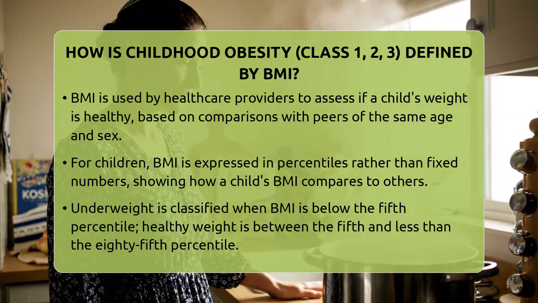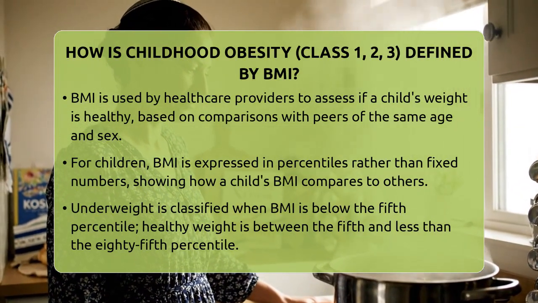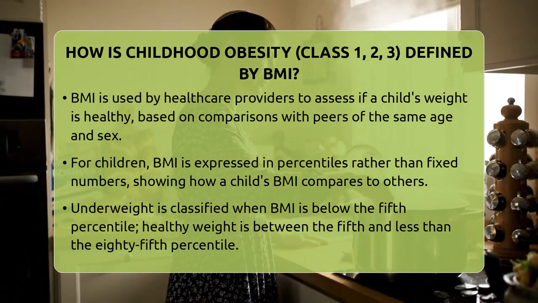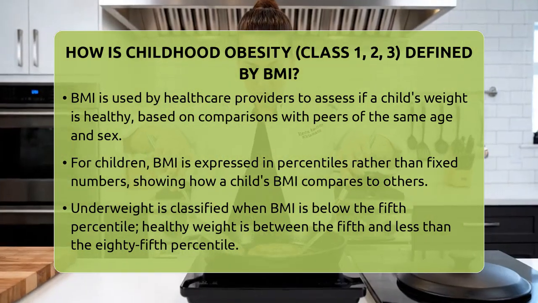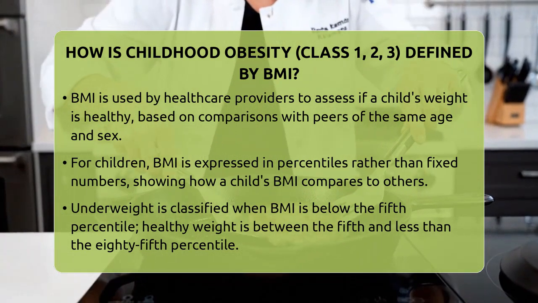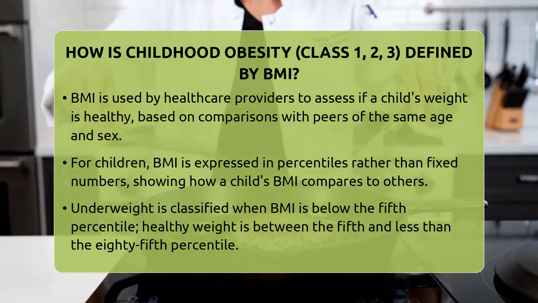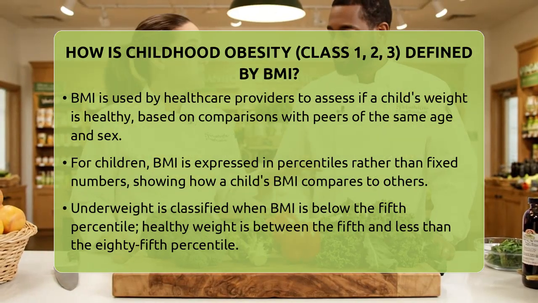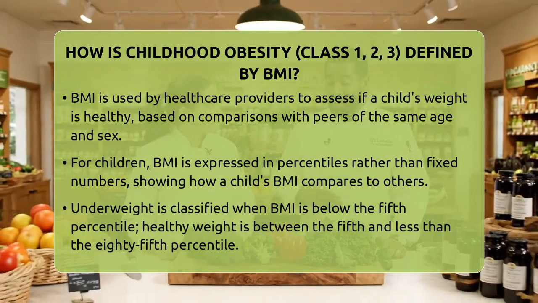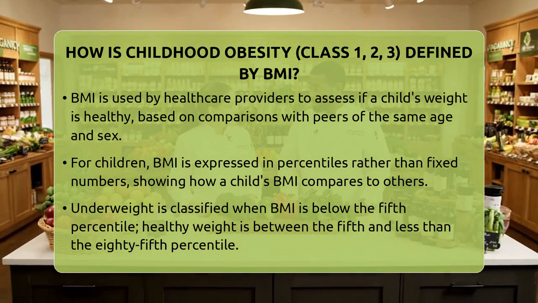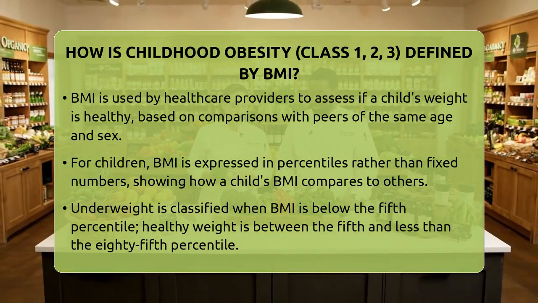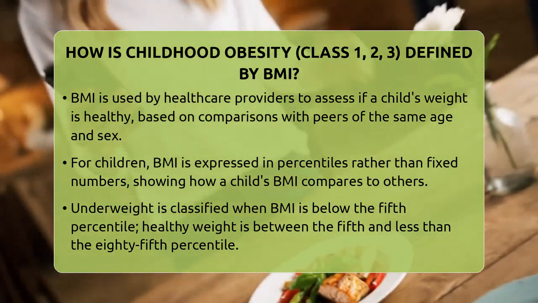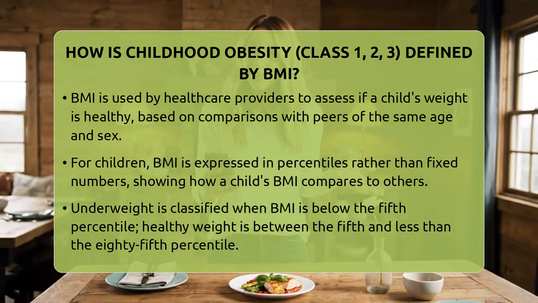How is childhood obesity, class 1 to 3, defined by BMI? Imagine trying to figure out if a child's weight is healthy just by looking at them. It's not that simple. Instead, doctors use a special tool called body mass index, or BMI, to get a clearer picture. For children and teenagers, BMI isn't a fixed number like it is for adults. Instead, it's based on how a child's BMI compares to other kids of the same age and sex.